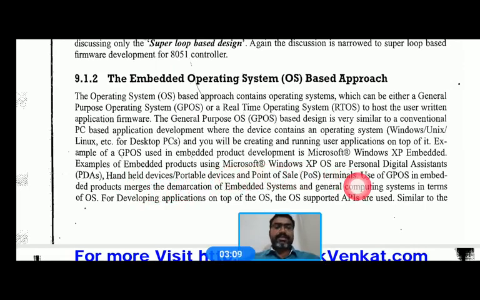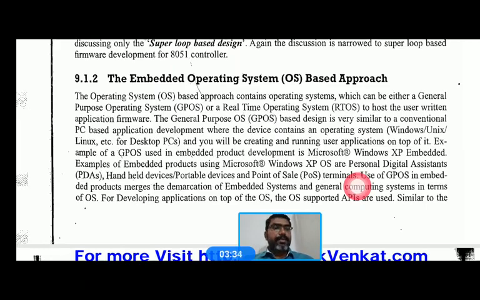Today we also use Android operating system in a smartphone, and iOS, the iPhone operating system, in an iPhone.